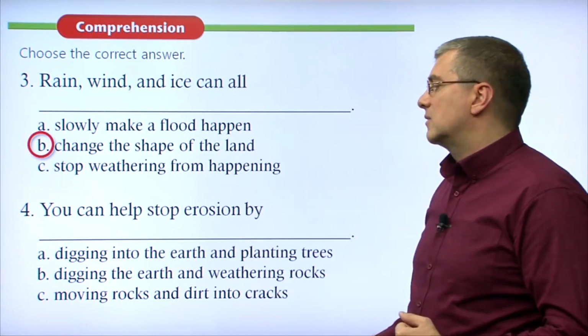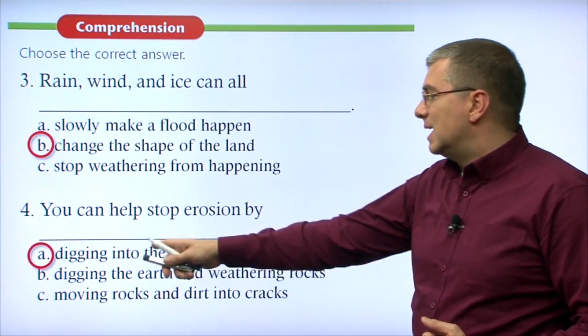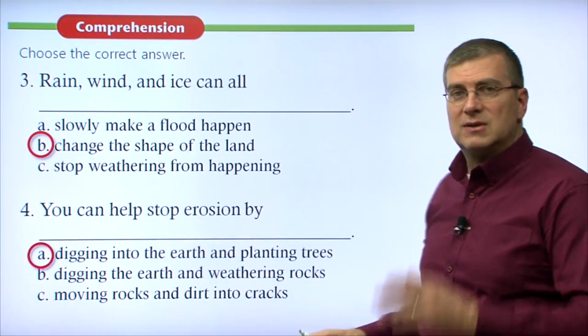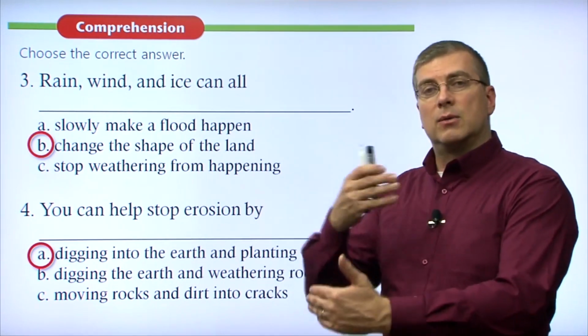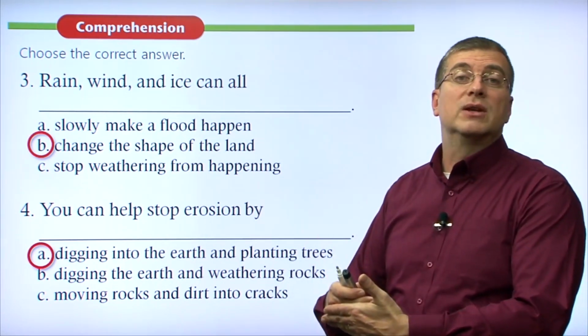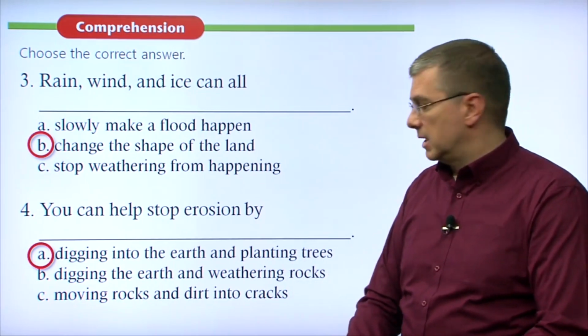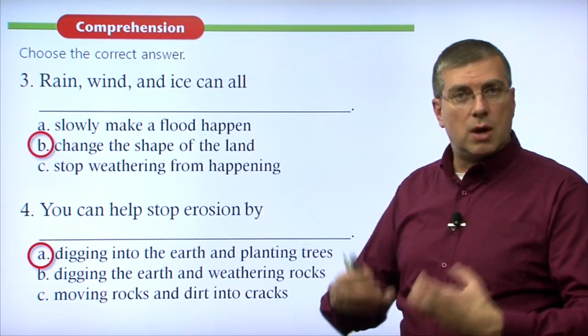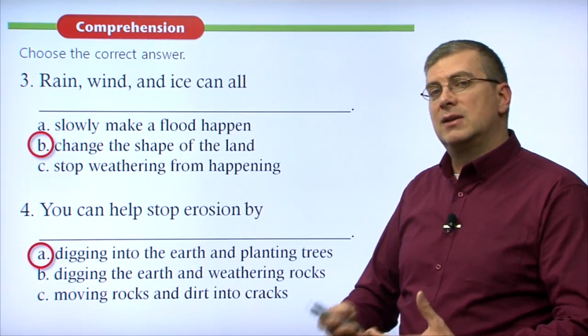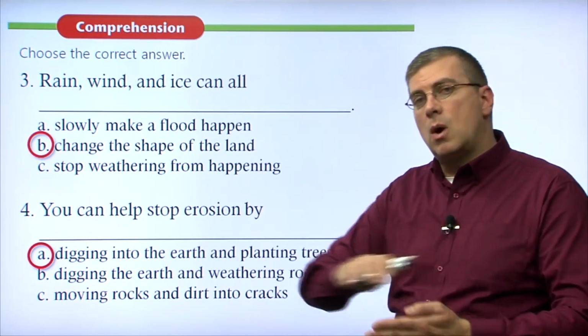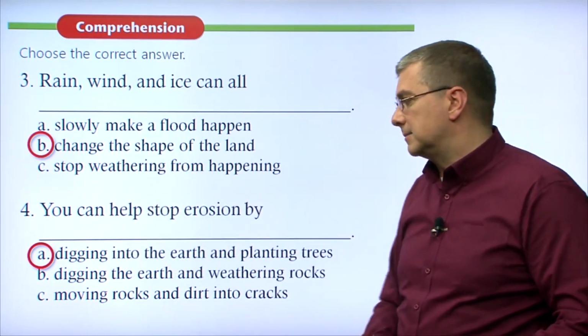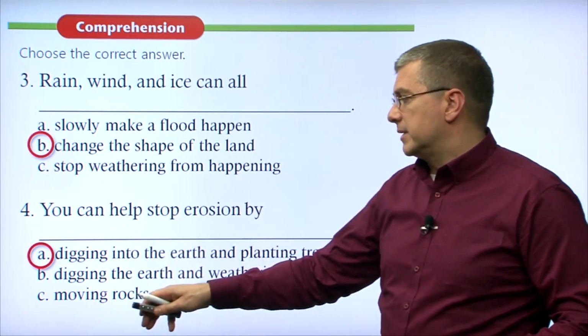Well, one way that we can stop erosion is by digging into the earth and planting trees. As I said before, if you plant a tree, first of all, it will stop the wind from moving so strongly, right? It will break the wind apart. It will help keep the soil in place. Also, it will soak up water, and it might help prevent the water from carrying your soil away. Let's just look at B and C for practice.